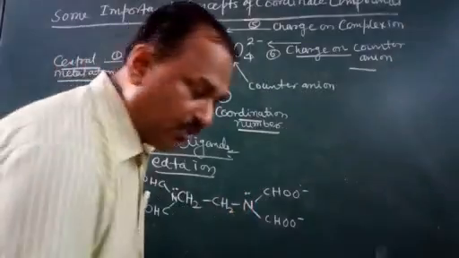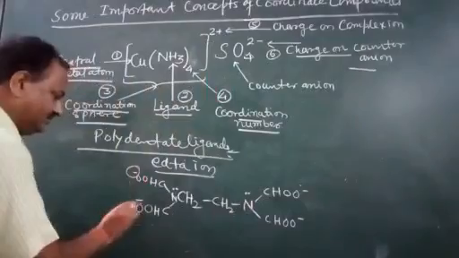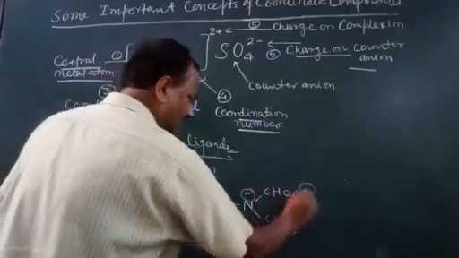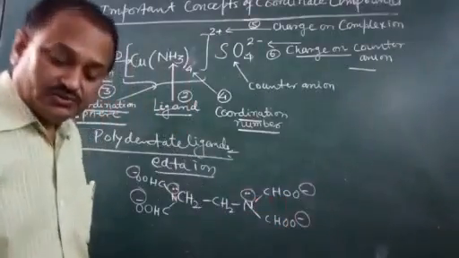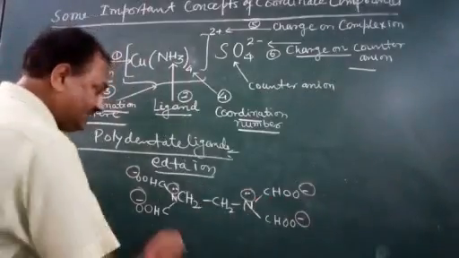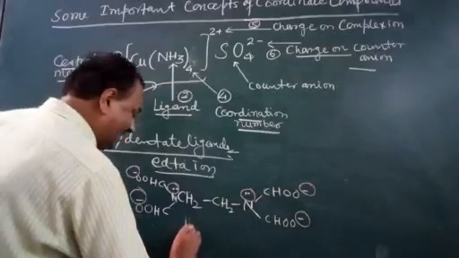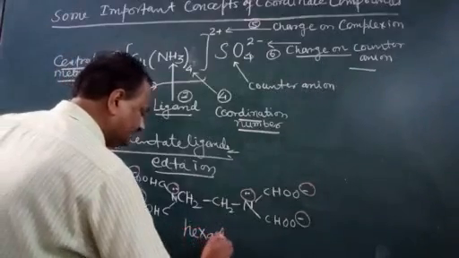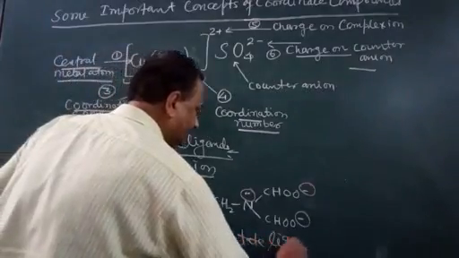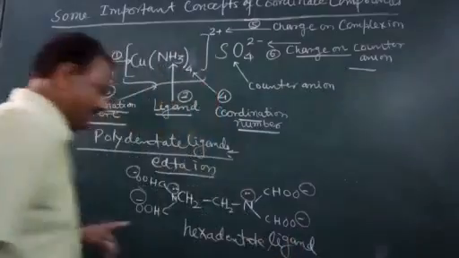So the number of bonding sites: 1, 2, 3, 4, 5 and 6. So it has 6 bonding sites, and it is called a hexadentate ligand.